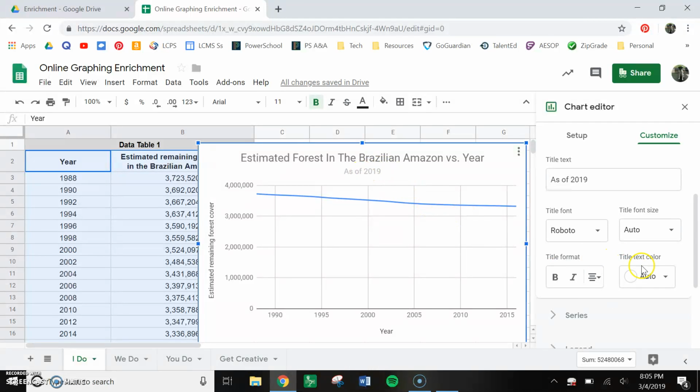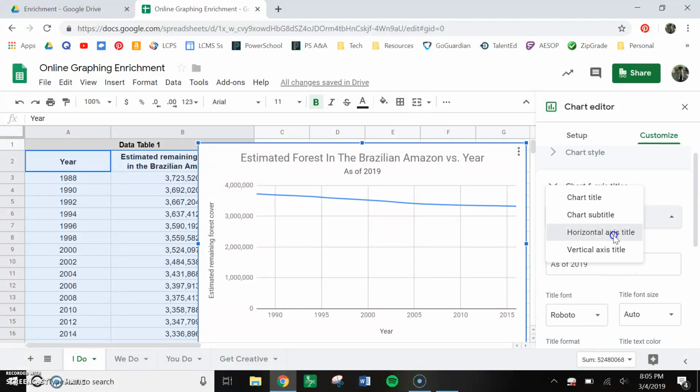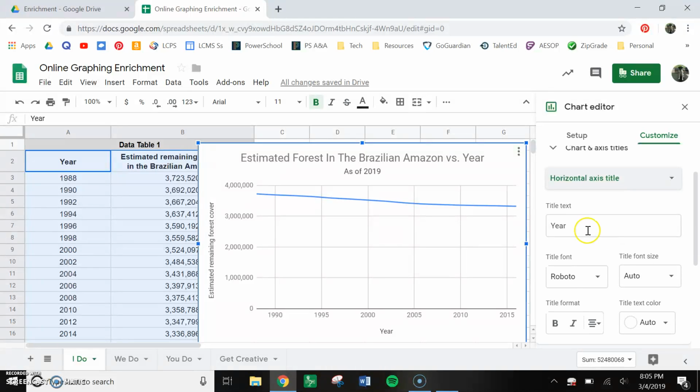If you don't like it quite that gray, you can make it a little bit darker. You can make it all the way black if you really want. It's up to you. Again, do it again for the horizontal axis title. So Year, it's automatically centered. That's awesome. Vertical axis title, same thing, we're going to title case this: Estimated Remaining Forest Cover. And then we have to keep our unit. So that's where we definitely need this. This is kilometers squared.